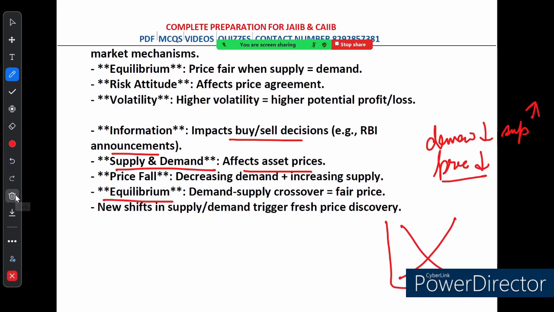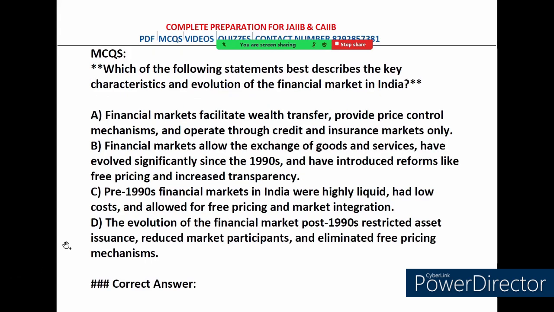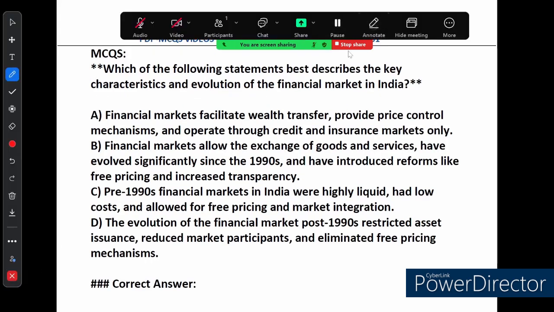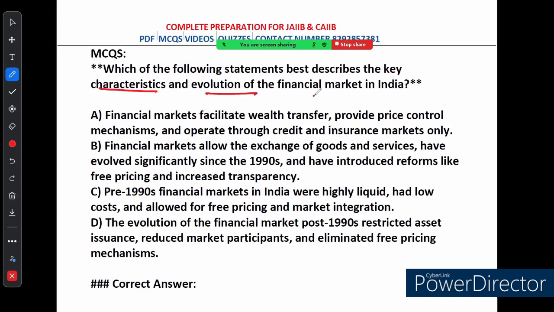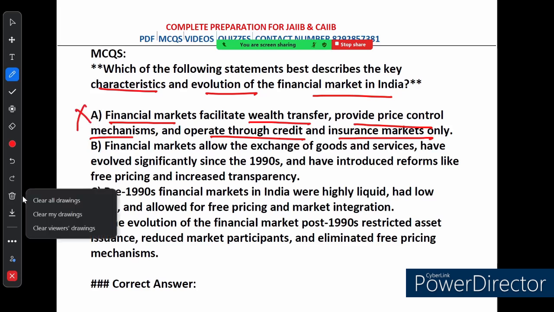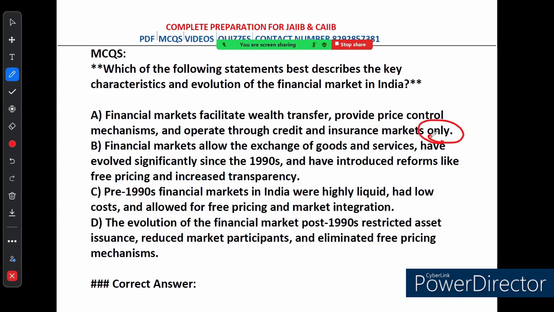Now let's do some MCQs based on what we have covered till now. The first question is in front of you: which of the following statements best describes the key characteristics and evolution of the financial market in India? Option A says financial markets facilitate wealth transfer, provide a price control mechanism and operate through credit and insurance markets only. So this option is wrong, because financial markets involve more than just credit and insurance markets, so this word "only" is wrong. And there is not price control but rather price determination.